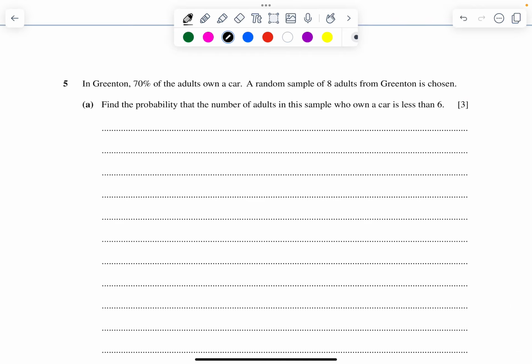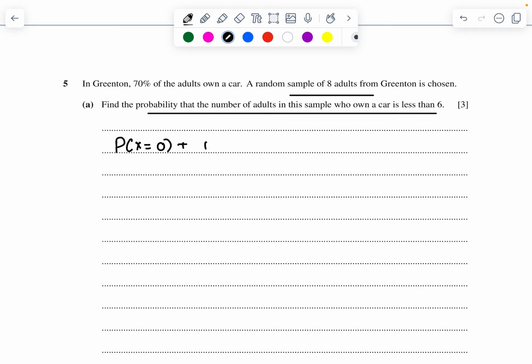Now coming to question number 5. In Greenton, 70% of the adults own a car. A random sample of 8 adults are chosen. Find the probability the number of adults in this sample who own a car is less than 6. So less than 6 is going to be 0, 1, 2, 3 and so on till 5.